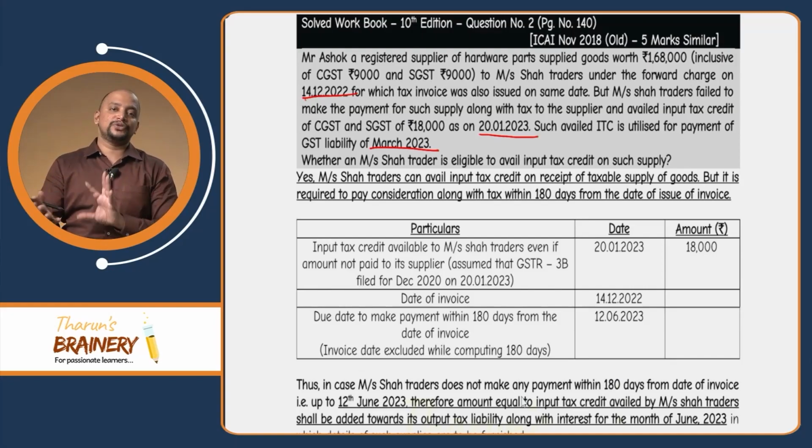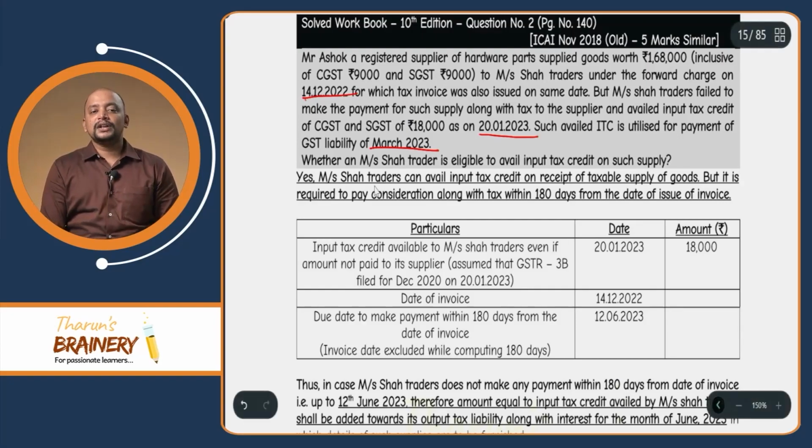So like that we need to understand. But there is no clarity related to this. This is based on general application only, but maybe the department will give a circular sooner or later. So for this question, in March 2023 the ITC balance has fallen below that 18,000, which means that it has been utilized in March 2023.